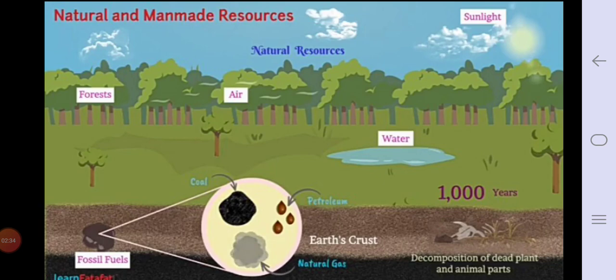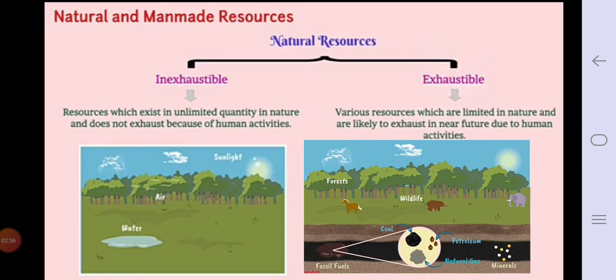Now in the book you can see they are given two types of natural resources. Now we'll see one by one. See here, natural resources are classified into two, that is inexhaustible and exhaustible. Now what is inexhaustible? Resources which exist in unlimited quantity in nature and do not exhaust because of human activities.